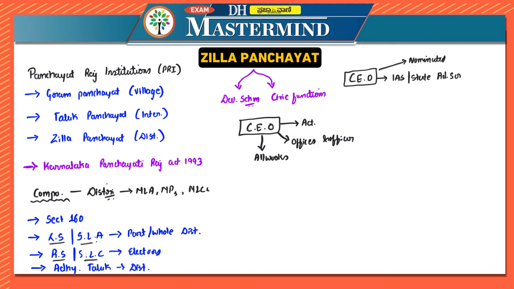They also take necessary steps for speedy execution of the work, and they draw and disburse the money out of the Zilla Panchayat fund as well, and they exercise such powers and discharge such functions as are prescribed from time to time.